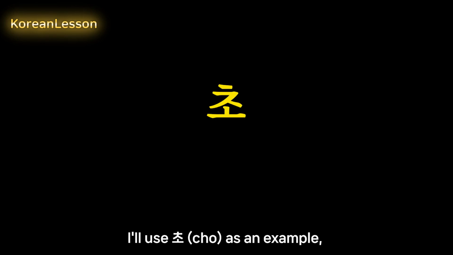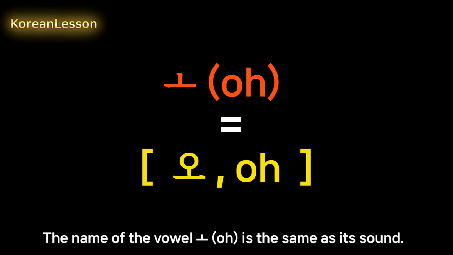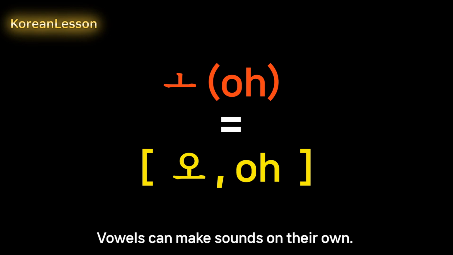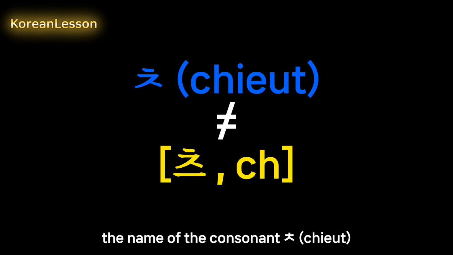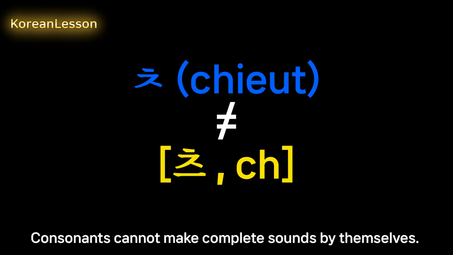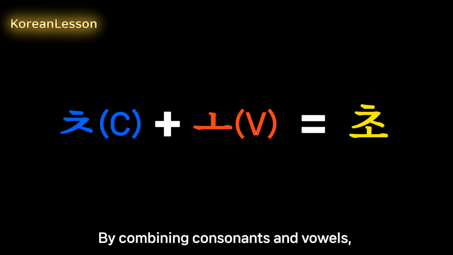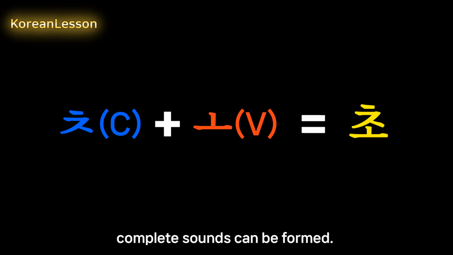One more thing. I'll use cho as an example. The name of the vowel o is the same as its sound. Vowels can make sounds on their own. However, the name of the consonant chiat is not the same as its sound. Consonants cannot make complete sounds by themselves. By combining consonants and vowels, complete sounds can be formed.